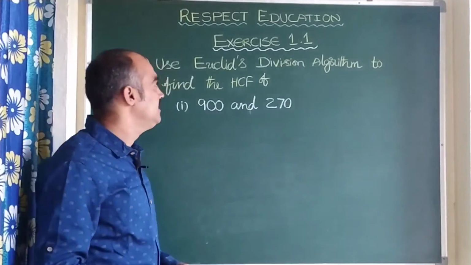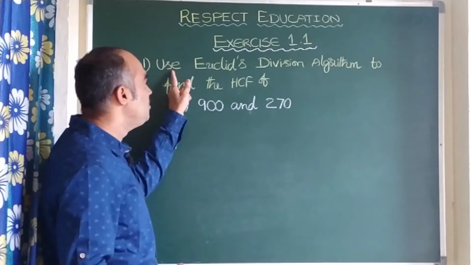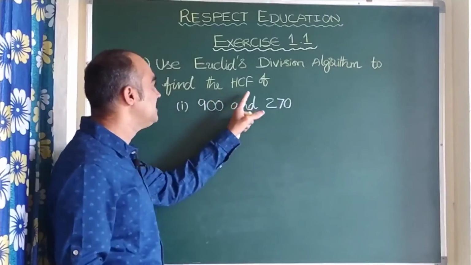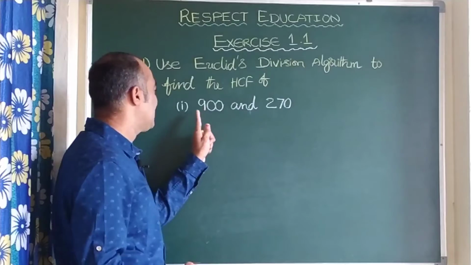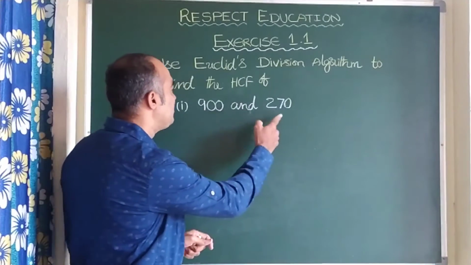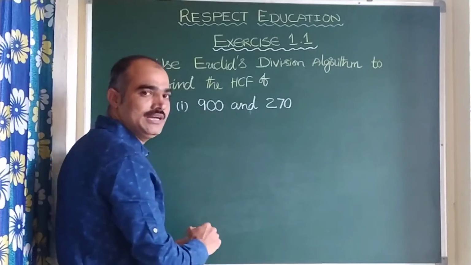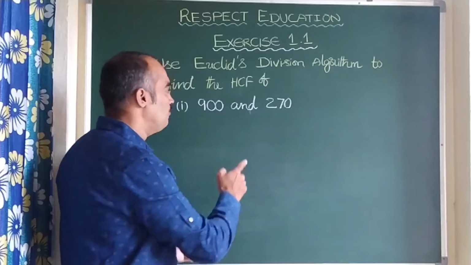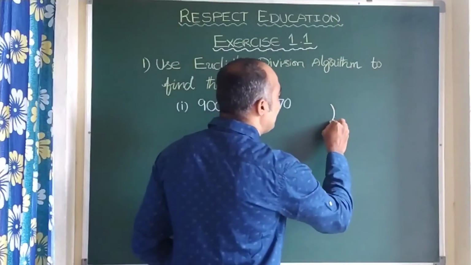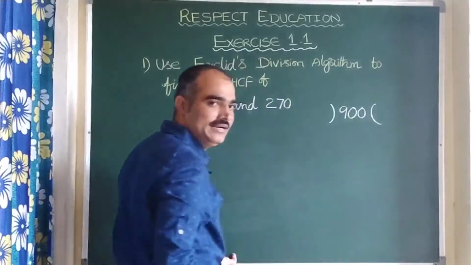Okay, fine. Now let us see exercise 1.1. In that first question, children, use Euclid's division algorithm to find the HCF of the two numbers given. First, 900 and 270. First of all, you need to select which is the bigger number. Clearly 900 is bigger, 270 is smaller. So we can take 900 as A. We can also call it the dividend.